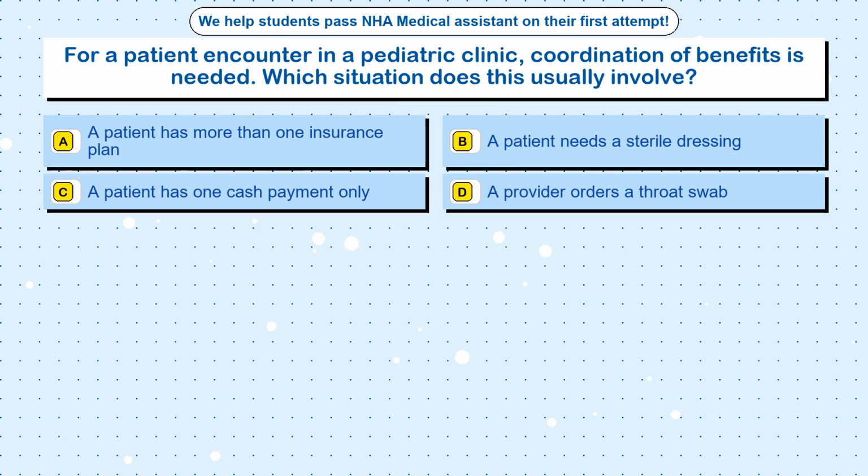Question 95. For a patient encounter in a pediatric clinic, coordination of benefits is needed. Which situation does this usually involve? Option A, a patient has more than one insurance plan. Option B, a patient needs a sterile dressing. Option C, a patient has one cash payment only. Option D, a provider orders a throat swab.